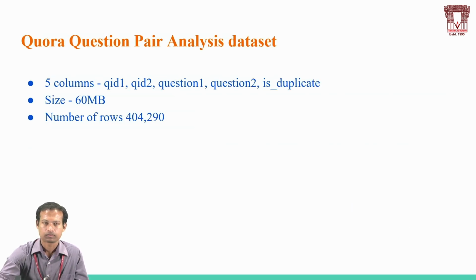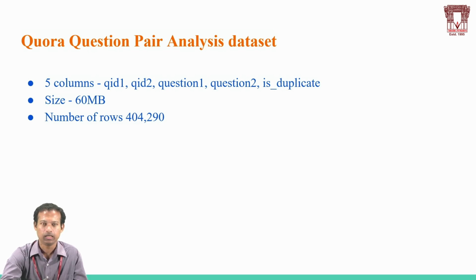Coming to the next one, this is the analysis of the dataset. This dataset exists on kaggle.com. On kaggle.com, we'll be having 5 columns: question 1 id, question 2 id, question 1, and question 2. Those are the text fields of question 1 and question 2. And the is_duplicate field will represent whether question 1 and question 2 are similar or not. It will be 0 or 1. If it is 0, it's not similar. If it is 1, question 1 and question 2 are similar. So 5 columns are there in our dataset.